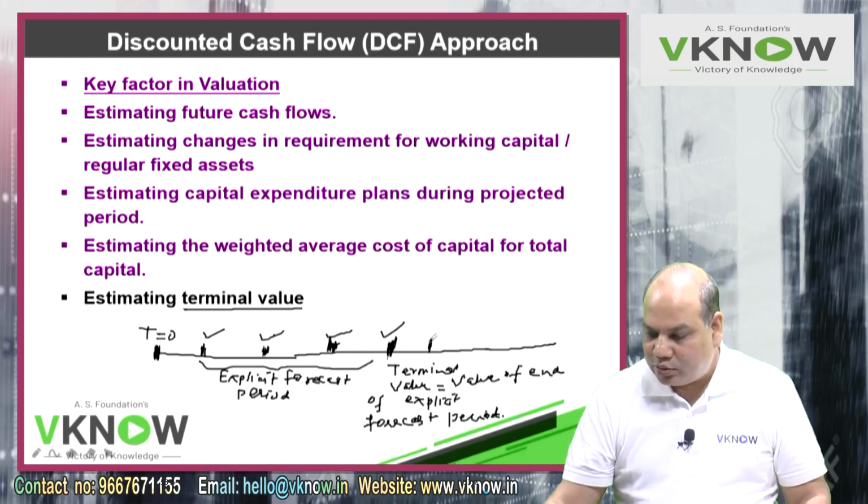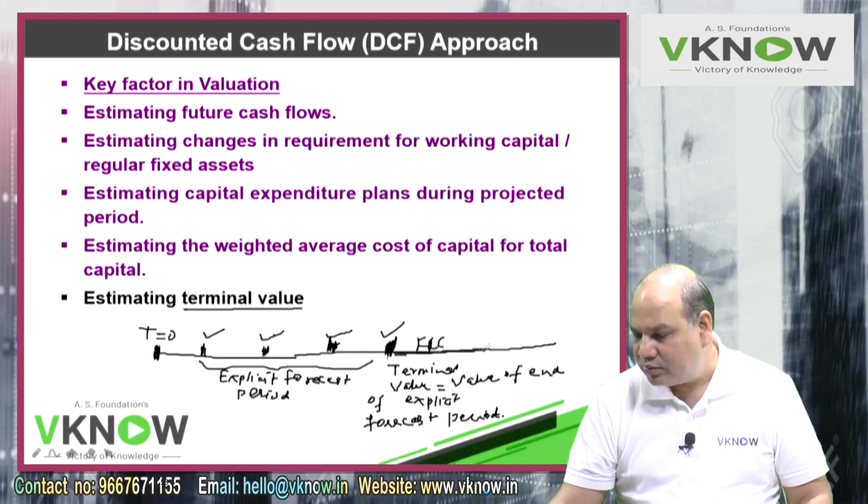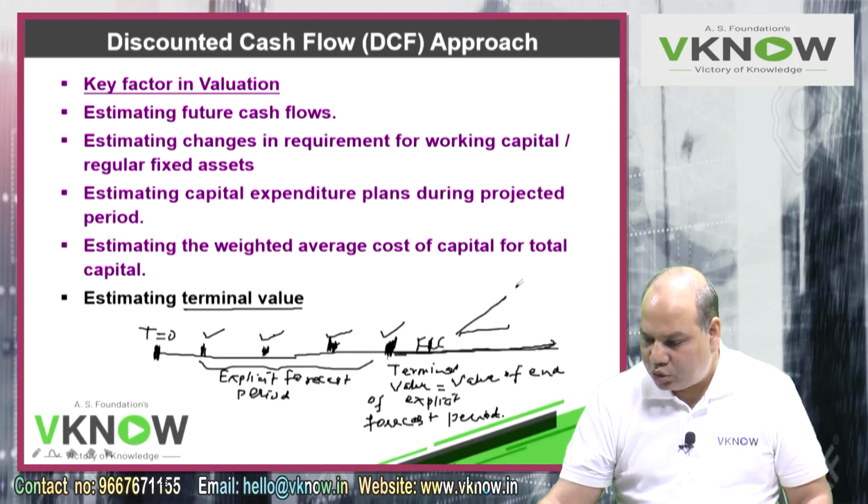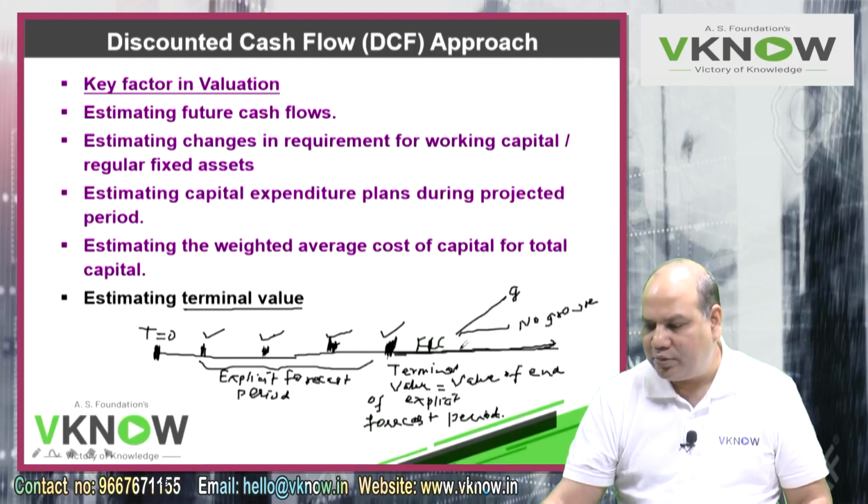So here what I'll do, I will assume that the free cash flow after this finite period either will grow at a constant rate or will have no growth, same amount will repeat.